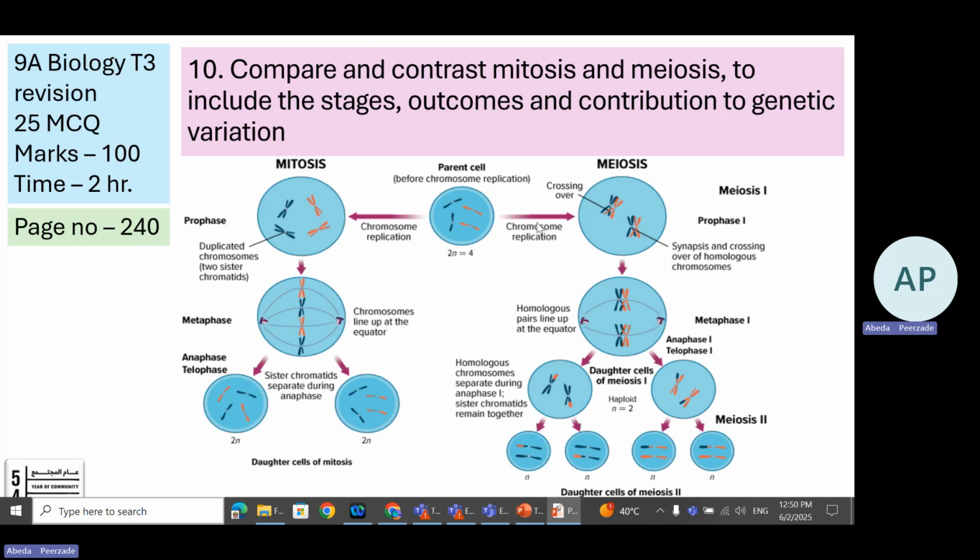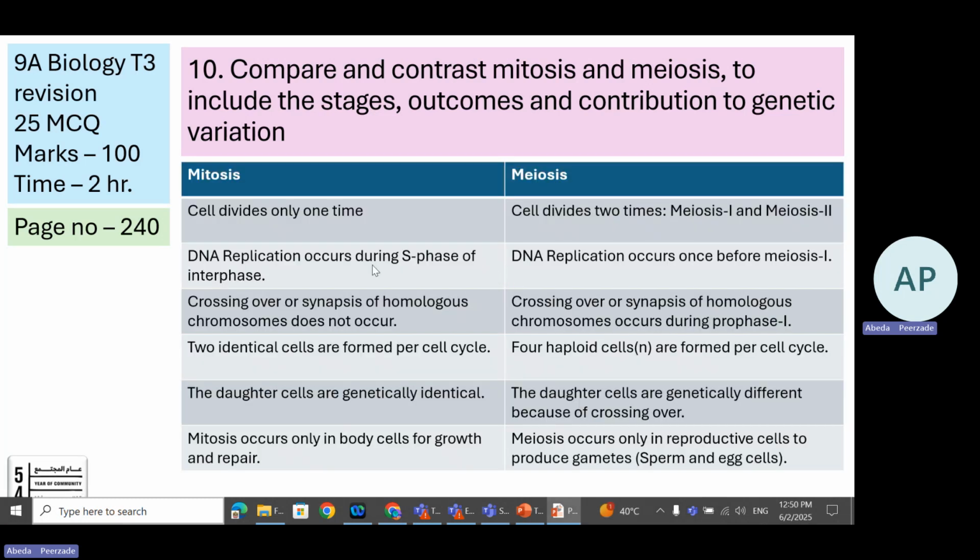Learning objective number 10, compare and contrast mitosis and meiosis, including their stages, outcome, and contribution to genetic variation. It's on page number 240. So, the basic differences between mitosis and meiosis.